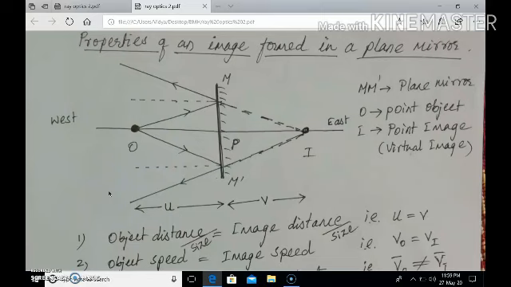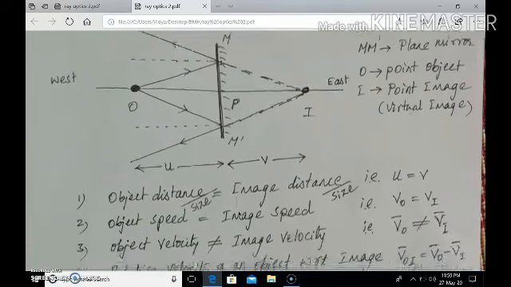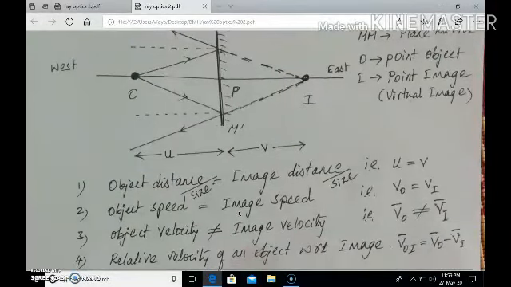object. In this diagram, MM dash is the plane mirror, O is the point object, and I is the point image. This point image is a virtual image formed behind the mirror. U is the object distance, and V is the image distance. Let us discuss the various properties of images formed in the plane mirror.